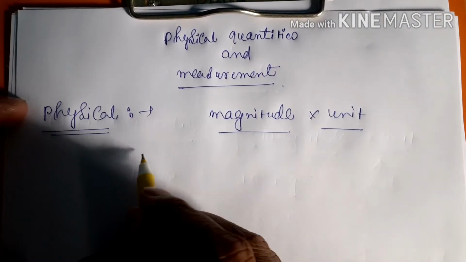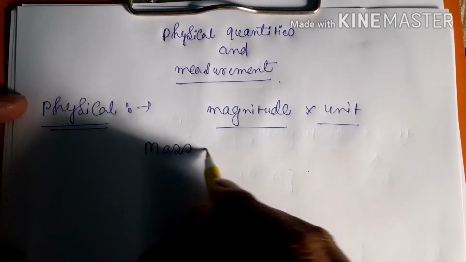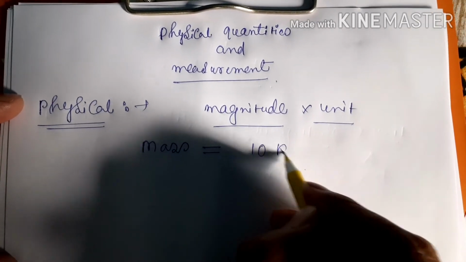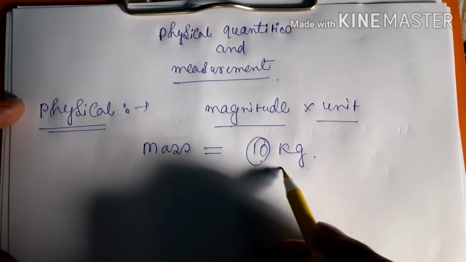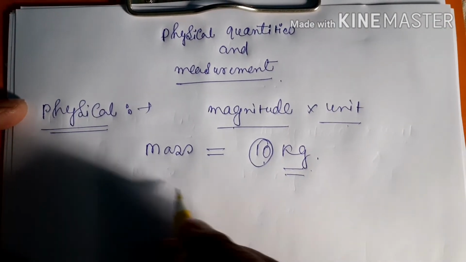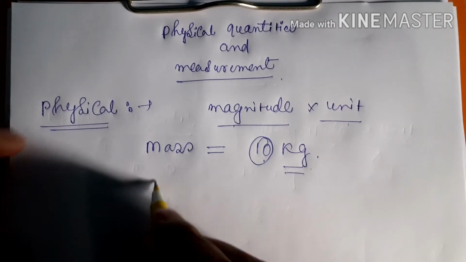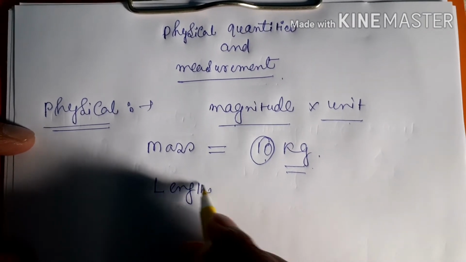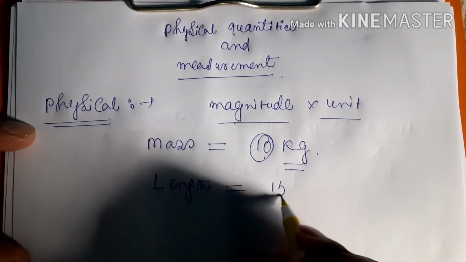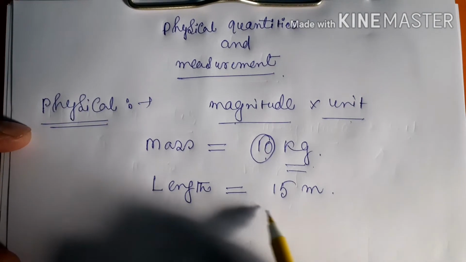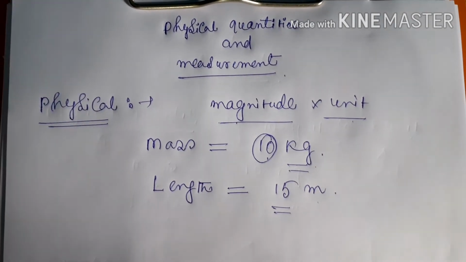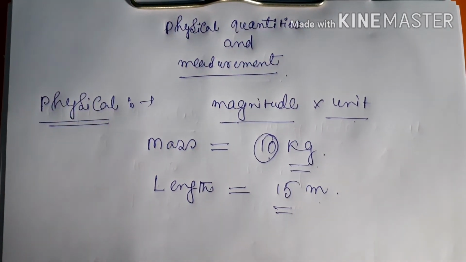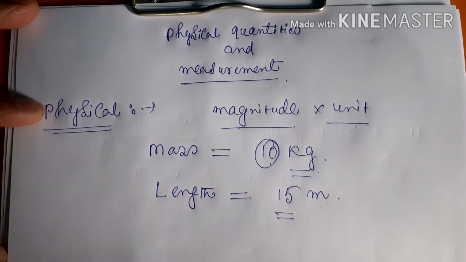Suppose you take the example of the mass of a body, which you have calculated as 10 kilogram. Here 10 is the magnitude of this mass and kilogram is the unit. Suppose you are calculating the length of a particular thing, maybe 15 meter. Here 15 is the magnitude of this length and meter is the unit. So with the help of magnitude and unit you can easily calculate the physical quantity.